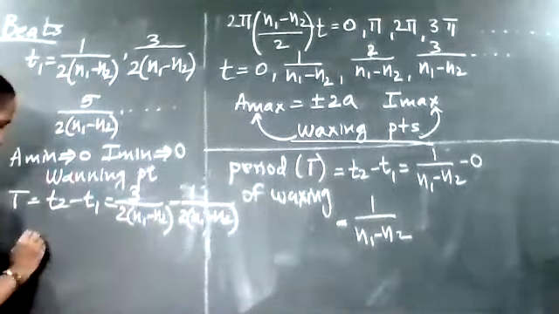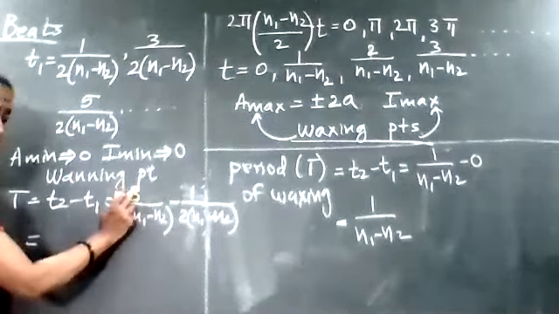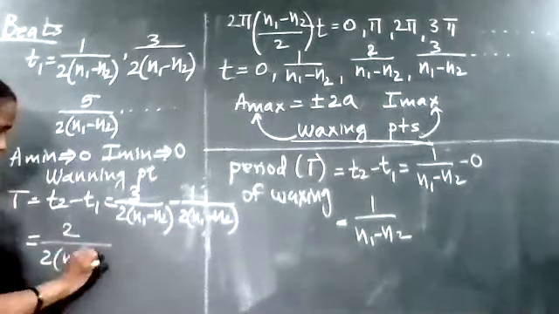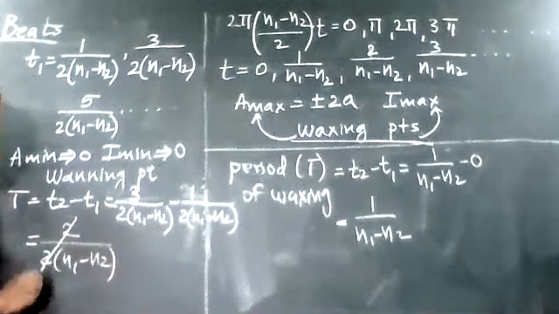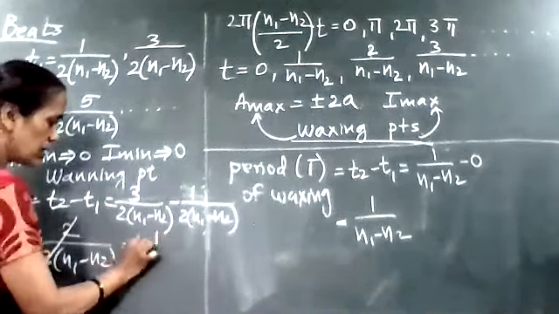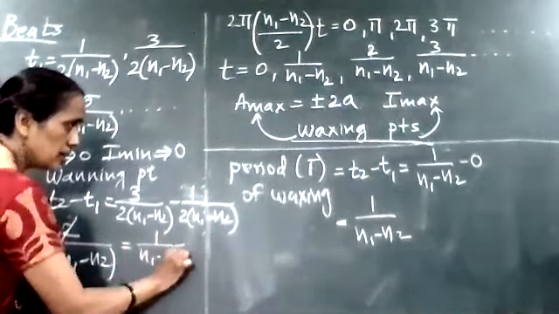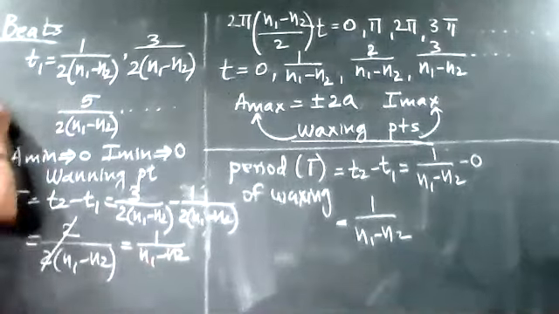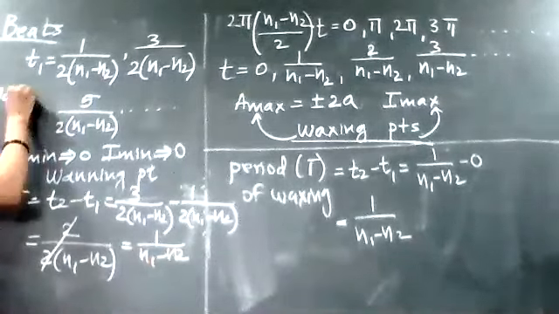If I do the subtraction, what am I getting for the period? (3 − 1) divided by 2(n1 − n2). The 2 factor will get cancelled. Means the period is equal to 1 upon (n1 − n2). And this is nothing but your period of waning.